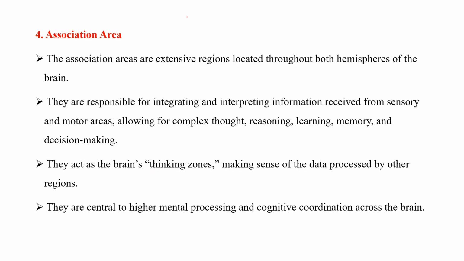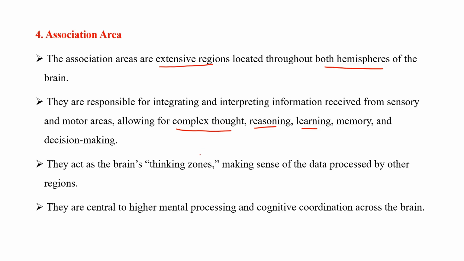Now the association areas. The association areas are extensive regions located throughout both hemispheres, not just one hemisphere. They are responsible for integrating and interpreting information from sensory and motor areas, allowing us complex thoughts, reasoning, learning. All the higher mental order functions can be carried out from the association areas.